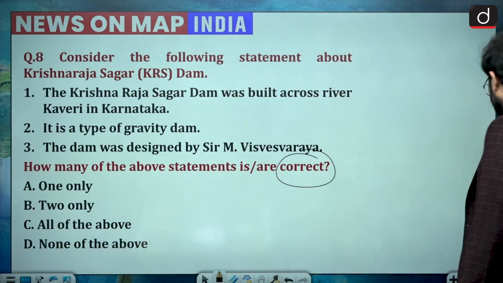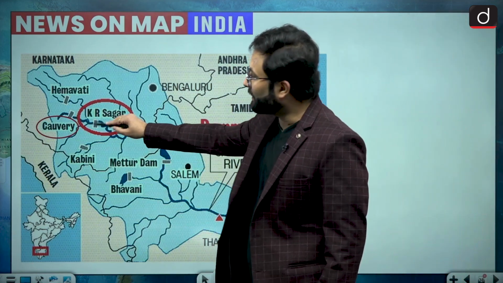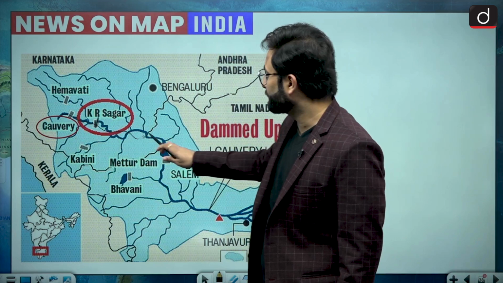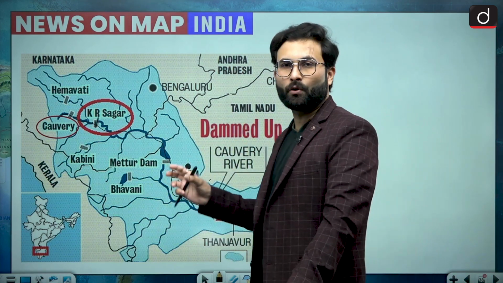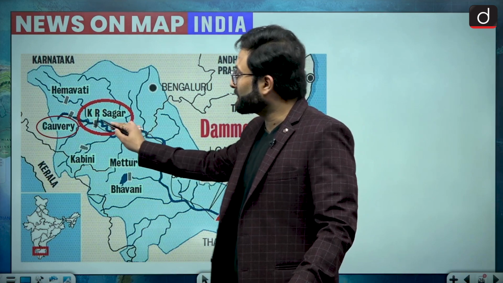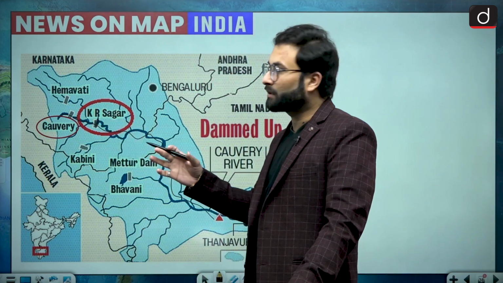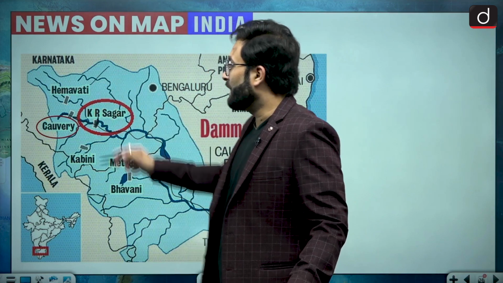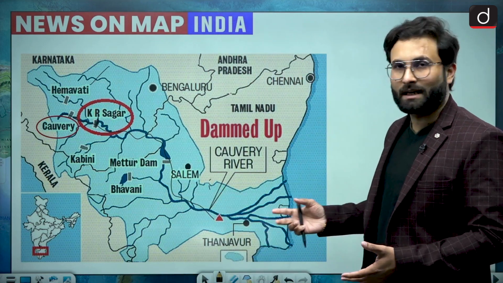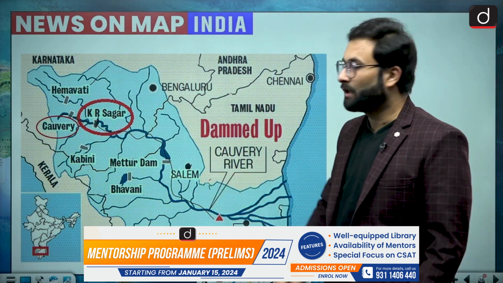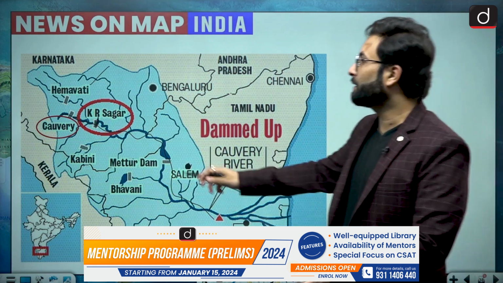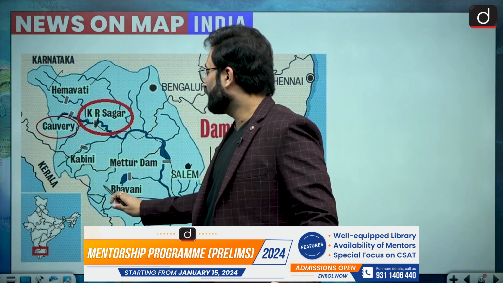So let's have a look at the map. When we are talking about Krishna Sagar, here you can see this is on the Kaveri river. The Kaveri river has been in news because of the dispute, etc. So you have to remember in which states it flows, and between what states and union territory. So Krishna Sagar Dam is on the Kaveri. Some important tributaries are Hemavati, Kabini, Bhavani, Salem, etc. So these are the important tributaries, that is Hemavati, Kabini and Bhavani river.